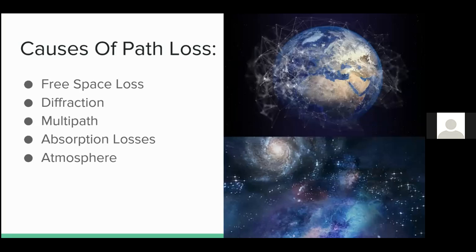There are various causes of path loss. Some of the main causes for the path loss are free space loss. The free space loss occurs as the signal travels through space without any other effect attenuating the signal. It will diminish as it spreads out. It can be thought of as the radio communication signals spreading out as an ever increasing sphere. As the signal has to cover a wider area, conservation of energy tells us that energy in any given area will reduce as the area covered becomes larger.